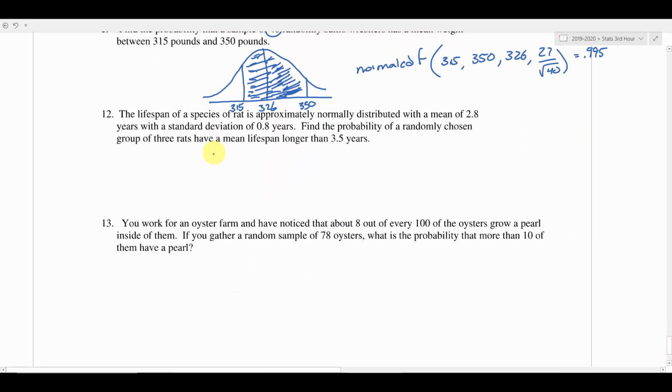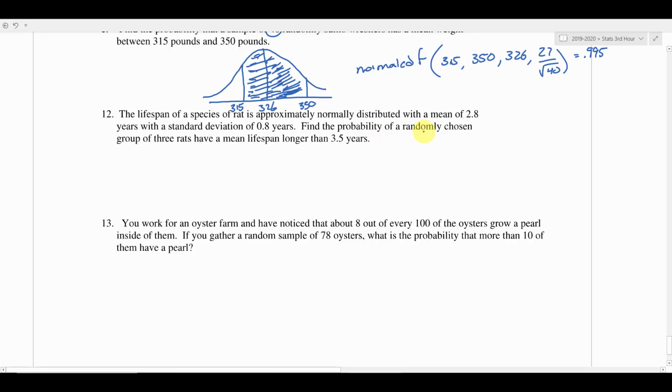All right, here we go. So lifespan of a species of a rat. So we're moving on from the sumo wrestlers here. So we got the lifespan of a species of a rat is approximately normally distributed. So they are telling us right off the bat, the population for the lifespan of a rat is approximately normally distributed. So the population is normal. And it has a mean of 2.8 with a standard deviation of 0.8 years.